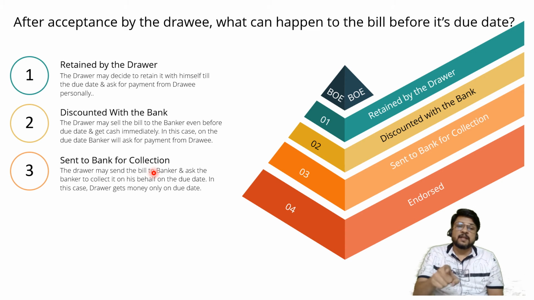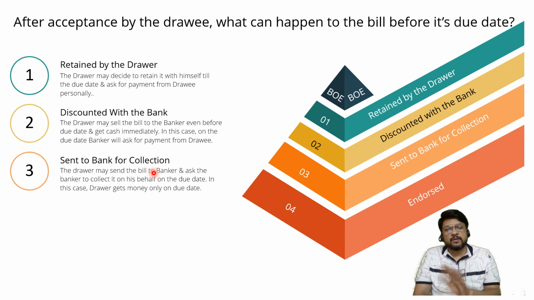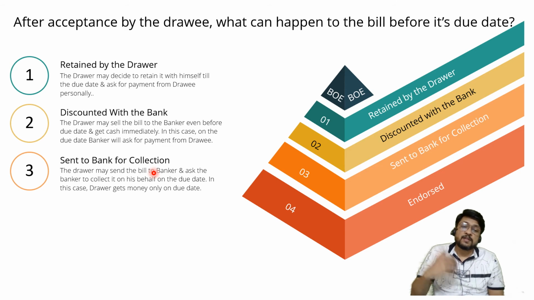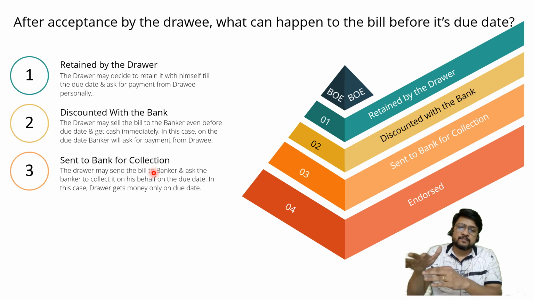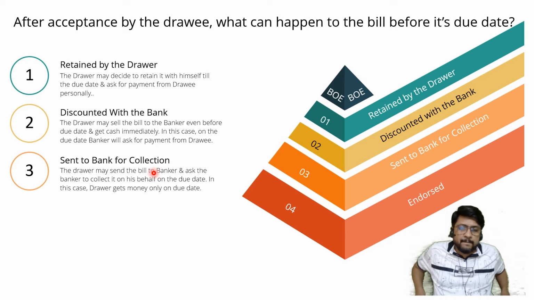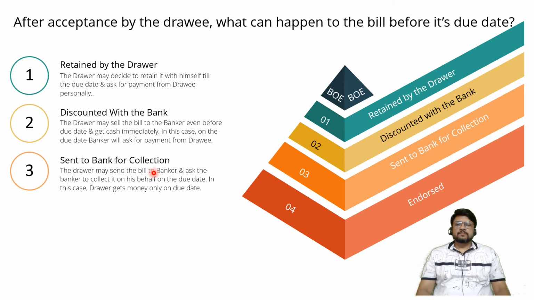In both cases we are dealing with the bank, but in the first case we are asking the bank, please give me money today itself. In the second case we are asking the bank, don't give me money today, give me the money only if it is paid by the drawee, otherwise no problem. So in the first case we are going to use the funds of the bank, which means we'll have to pay interest, which the bank is going to deduct immediately and give us the net amount. That's why it is called discounting. That interest is called discount.